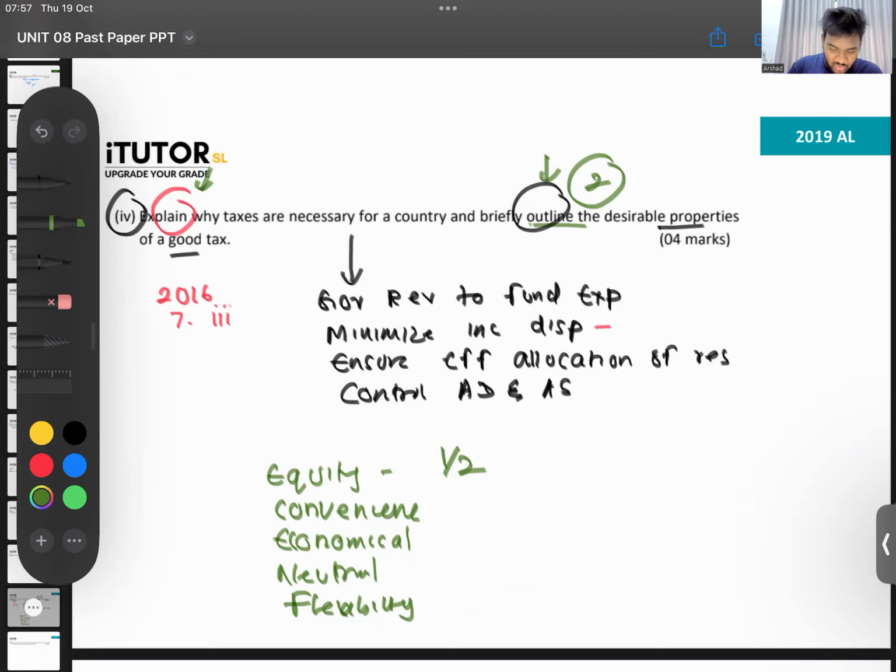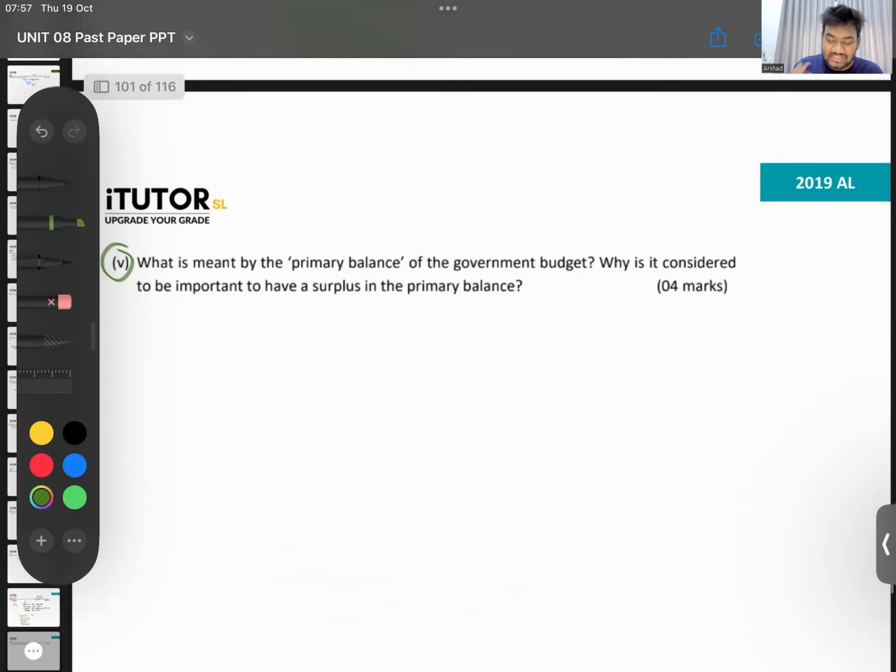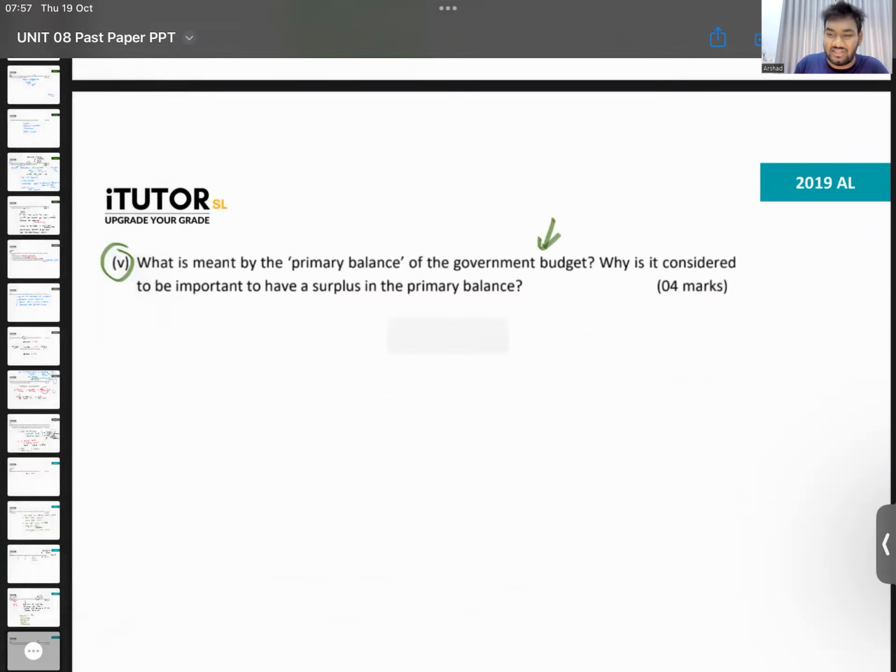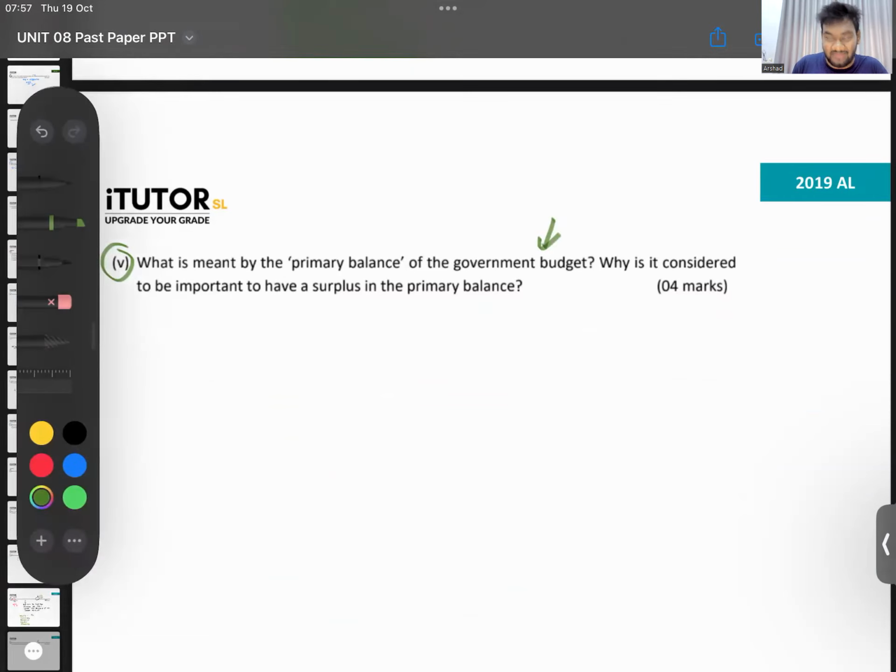Very direct. The only new thing that they came up with was this. In this also, this part is directly there in your theory. The second one was the new one. So what is meant by the primary balance? What is the primary balance of the government? The primary balance is